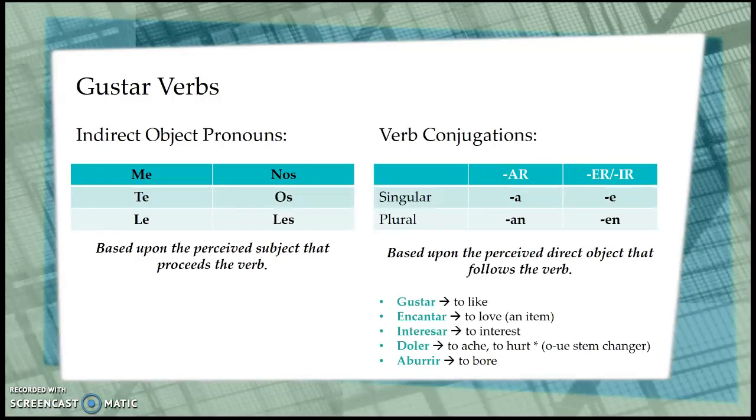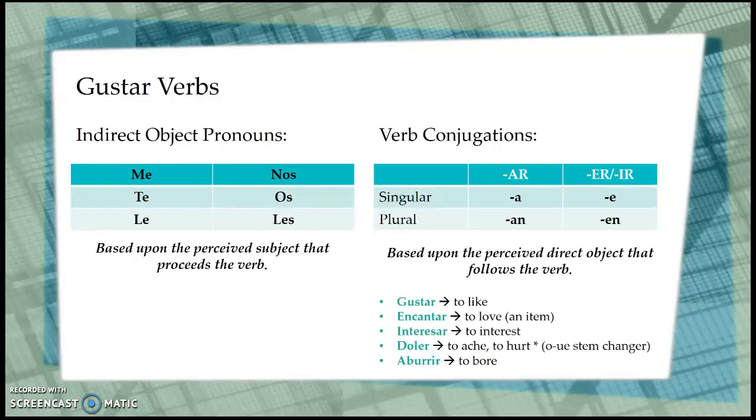Then you need to determine whether to use the singular or the plural conjugation of the verb. If the verb is like gustar and ends in -ar, your options are -a or -an. But there are more than just -ar gustar verbs. There's -er and -ir as well, and they have a singular and plural form, -e or -en. Now we choose these conjugation endings based upon the perceived direct object. What is being liked? What is found interesting? What is hurting?